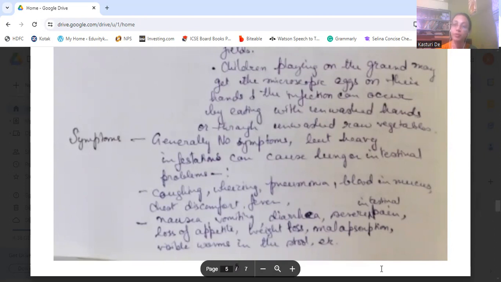Okay, when the infected patient passes out the stool, we can see worms inside it.